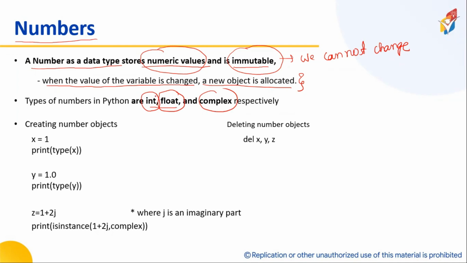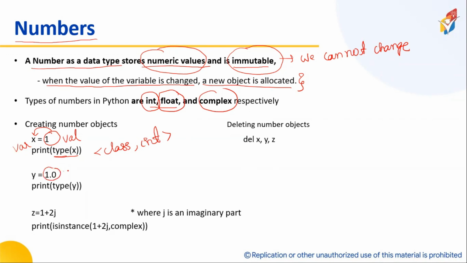Now, how do we create an object in Python? Just simply assign a value to the variable. That's it. Here, one is called the value and x is called the variable. If I want to know the data type of x, I use a function called type of x. Look here: class, int. Is it okay?